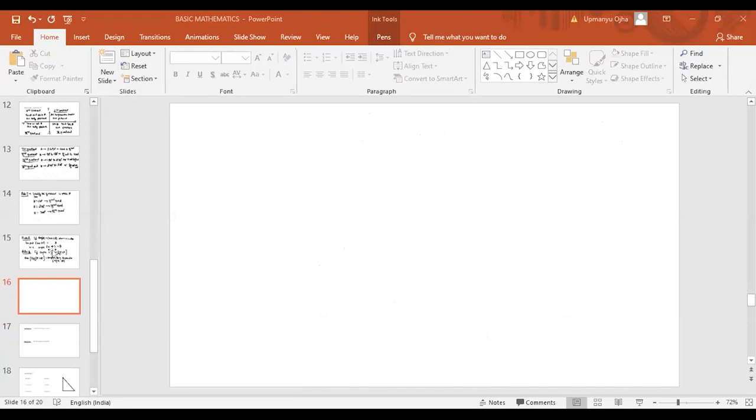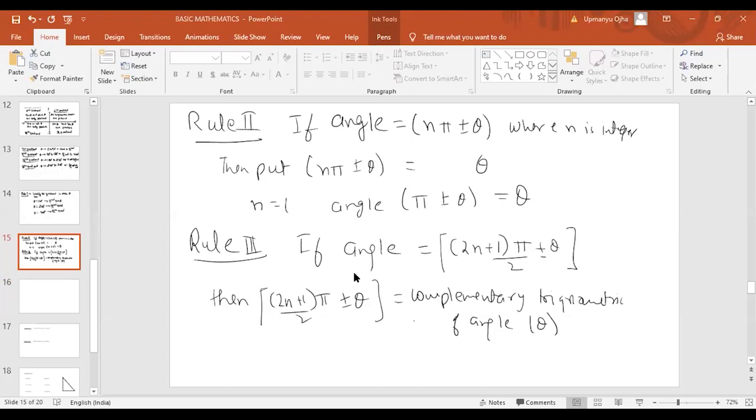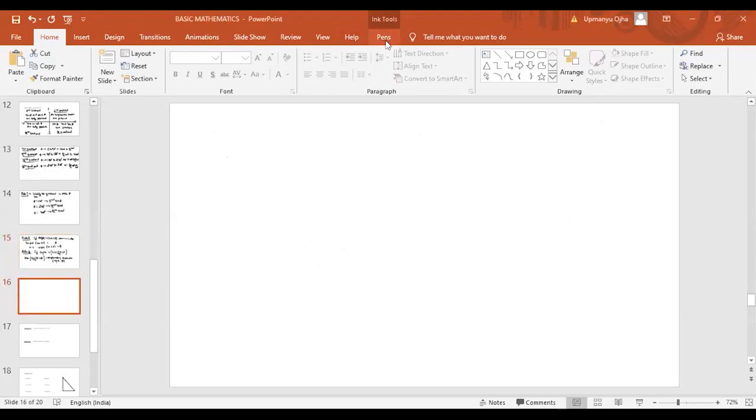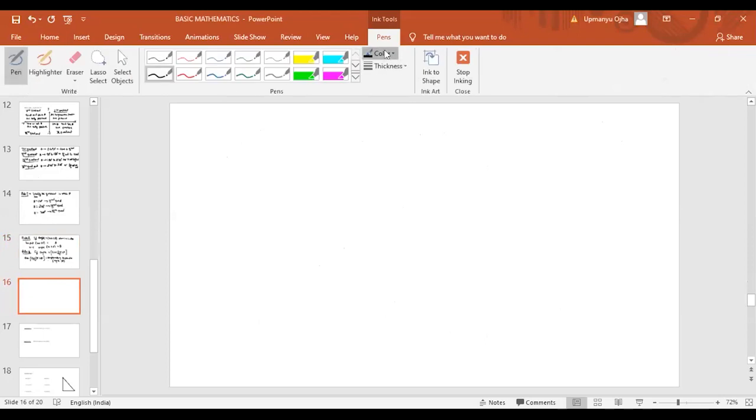Third rule. The third rule is the complementary function. If the angle is (2n plus 1) pi by 2 plus or minus theta, then this is replaced by the complementary trigonometric function of the angle theta. Now what are complementary functions? The complementary function of sine theta is cos, and the complementary function of tan is cot.